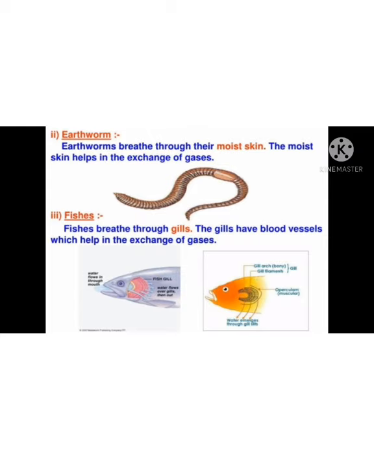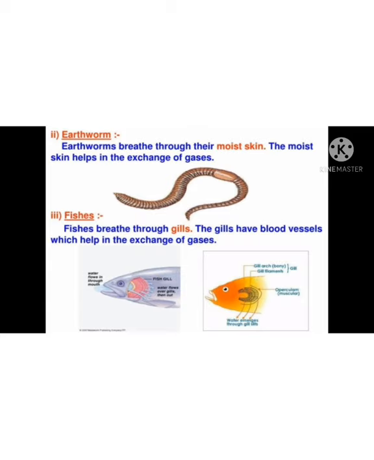In the same way, the frog lives both on land and in water. When it comes onto the land, it has lungs, and it breathes air through the lungs. When it lives in the water, it breathes through the moist skin. So similarly, the earthworm breathes through the moist skin.